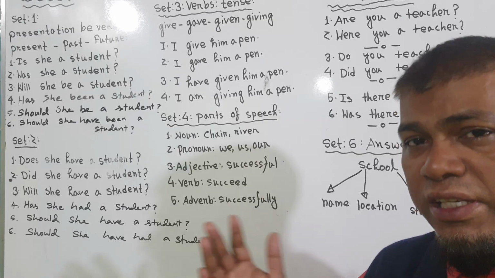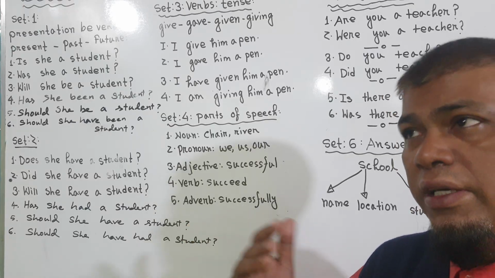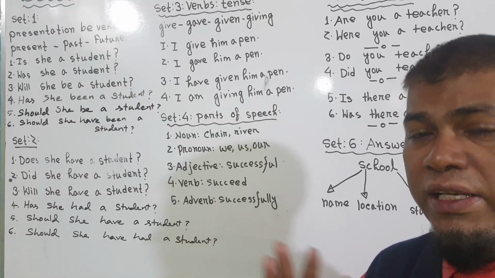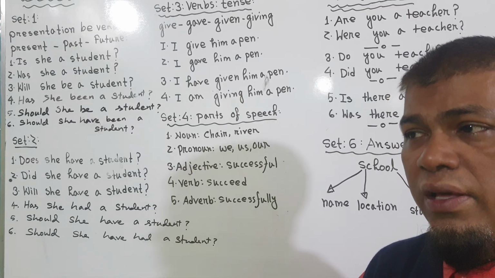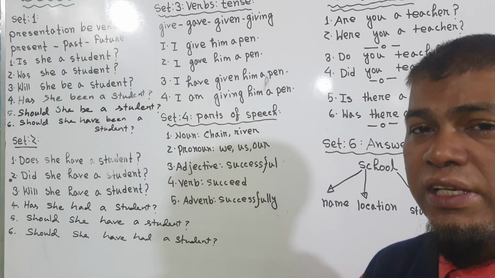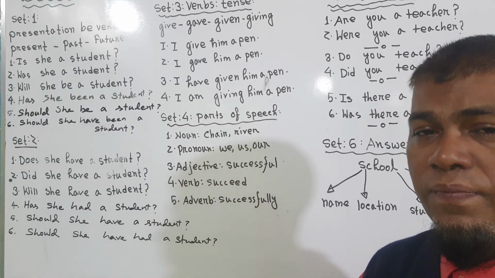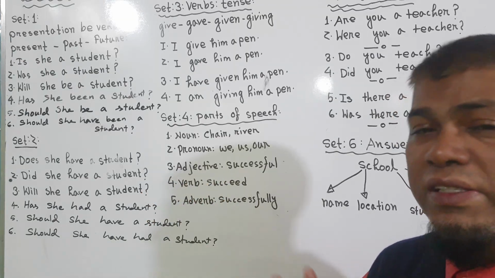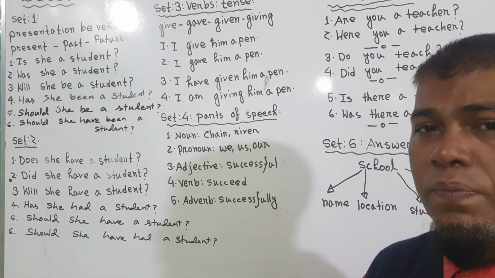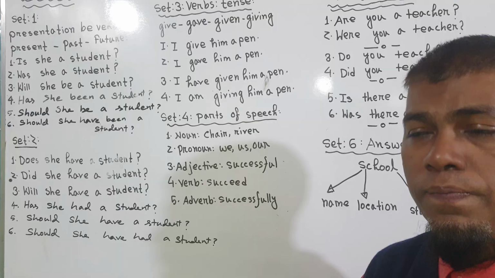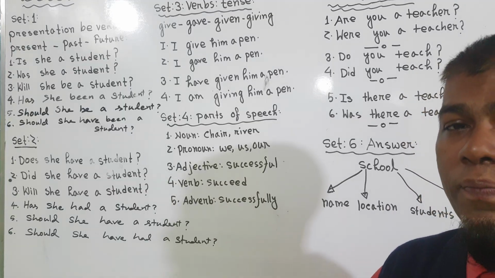Interesting: it is interesting, it was interesting, it will be interesting, it has been interesting. Is it interesting? Isn't it interesting? Or will the story be interesting? Has the story been interesting? Your performance is superb. Your performance was superb. Your performance will be superb. And this is how we can go up.